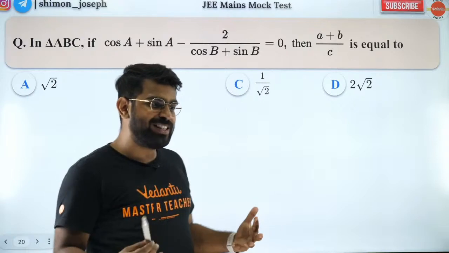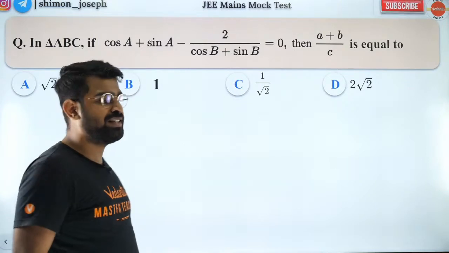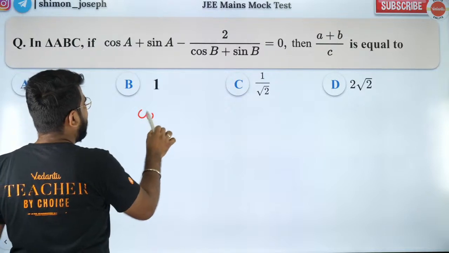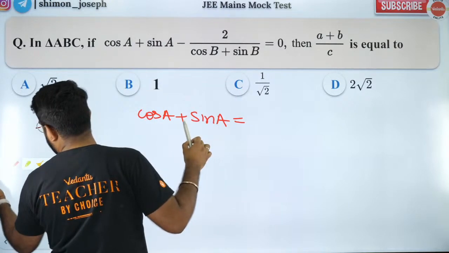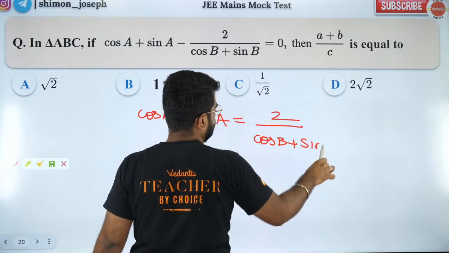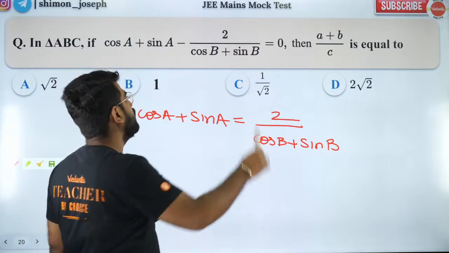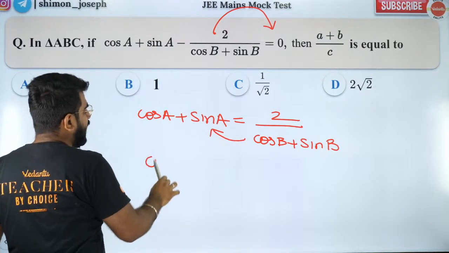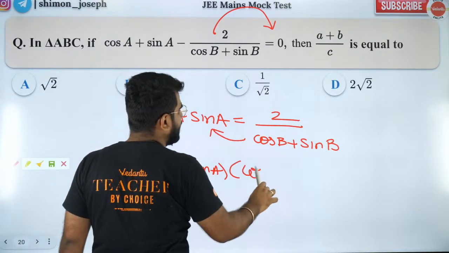So how do we solve this question? Any idea? So what am I going to do here? Danish also says C. We will check it, guys. Watch carefully. I have cos A plus sin A is equal to 2 by cos B plus sin B. So I took this term to the right hand side. Now cross multiply it. I'm going to do cos A plus sin A, and multiply with cos B plus sin B.